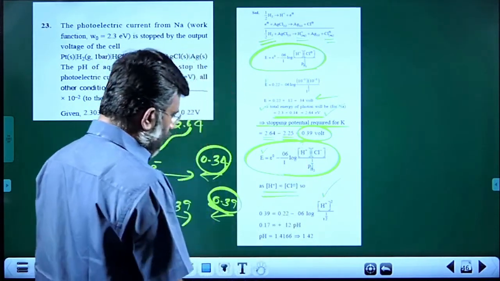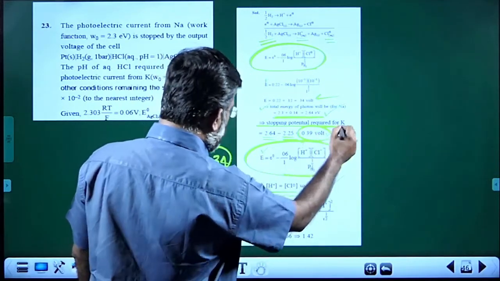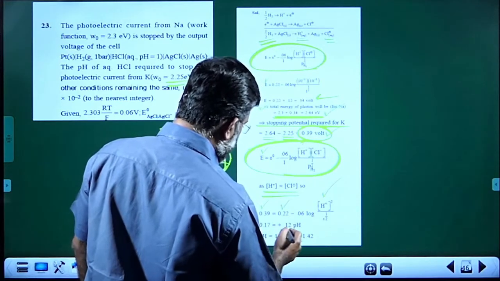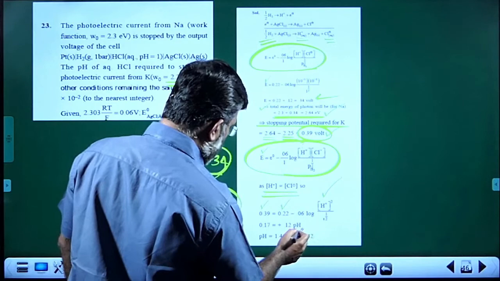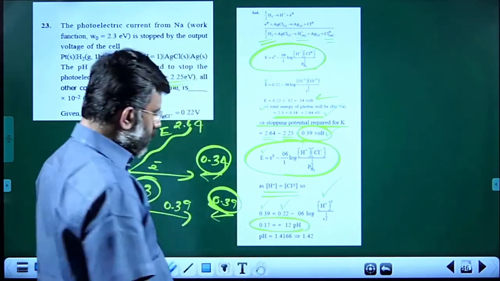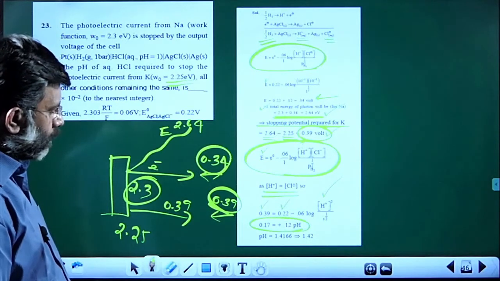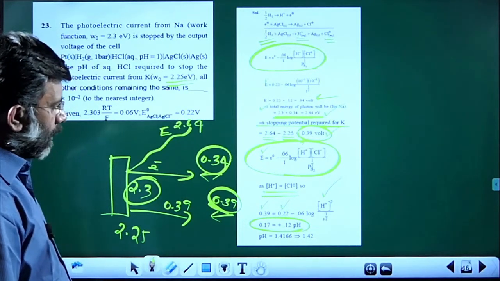When you apply the value of E and E0, which we know, you can find the H plus concentration, and hence the pH.